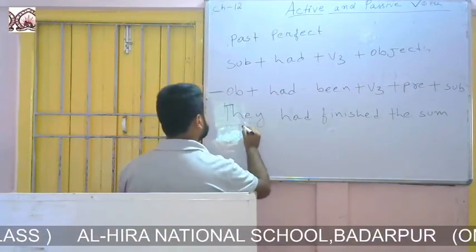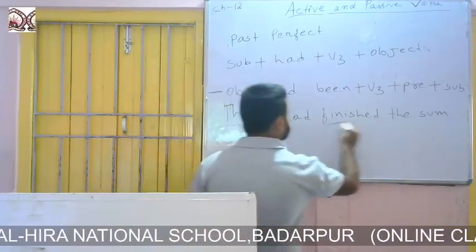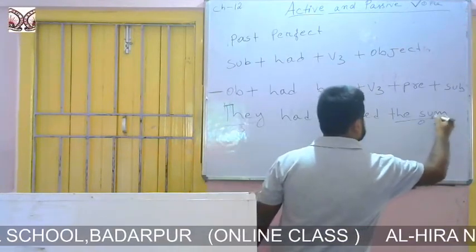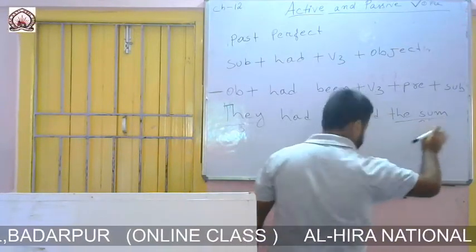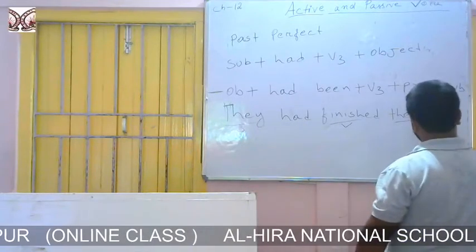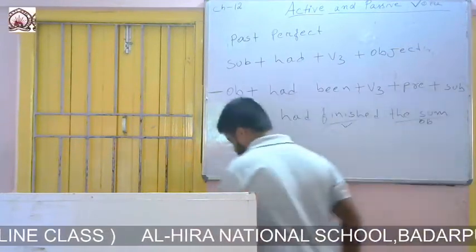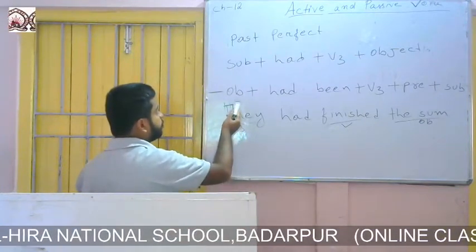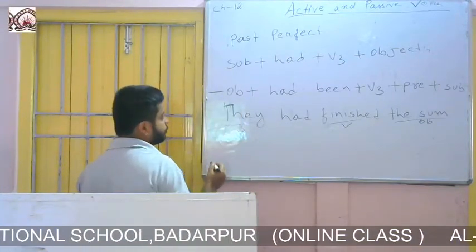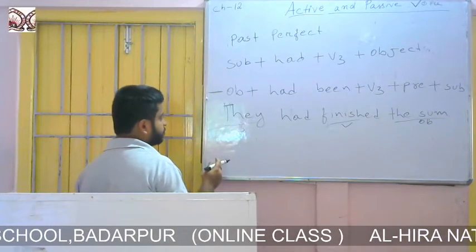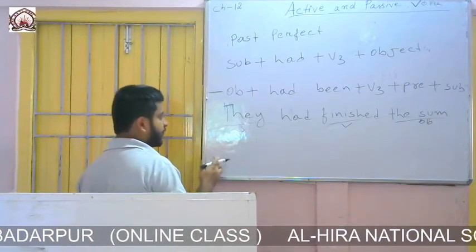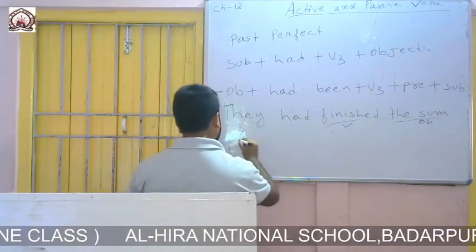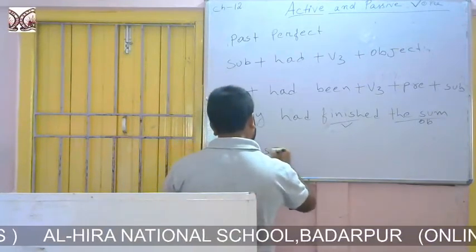So here they is the subject, finished is the verb, and the sum is the object. If you look at the formation of past perfect passive, the formation says we should write object at the beginning. So we will write the sum.